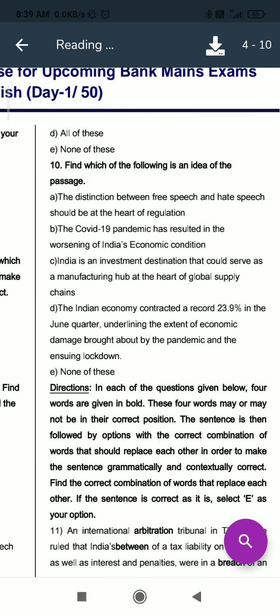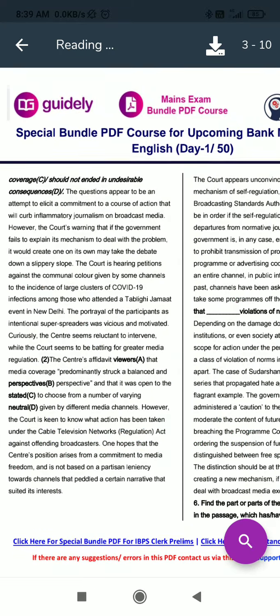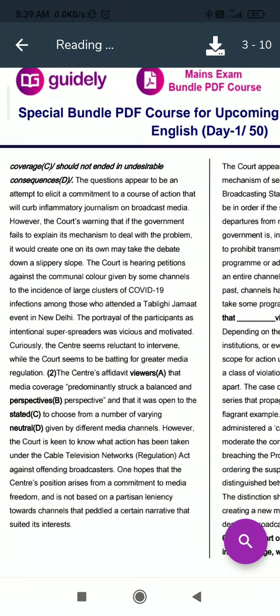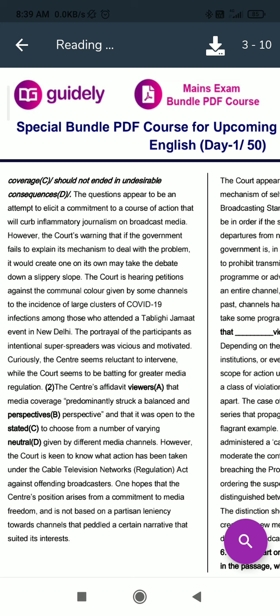So for this we have to read the passage. The 10th is find which of the following is the idea of the passage. For these two questions we have to skim the RC. Now we will start from here. The question appears to be an attempt to elicit a... So in the first passage something related to court and media, broadcasting media is given, and then hearing a petition, again communal colors given by channels on incidents of large clusters of COVID-19 infection, the Tablighi Jamaat event in Delhi.